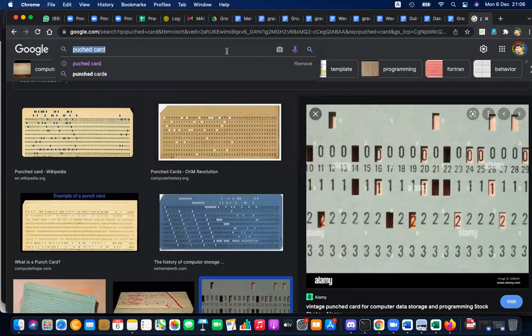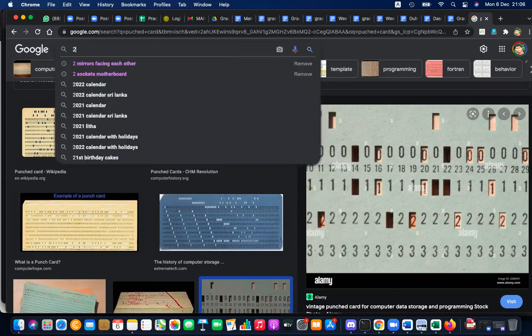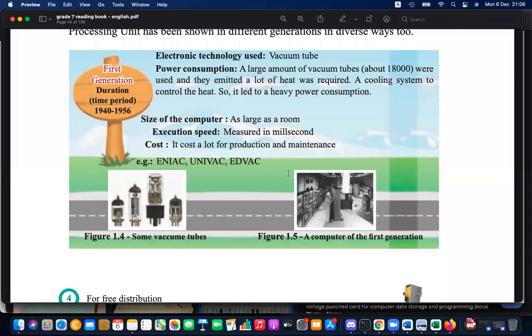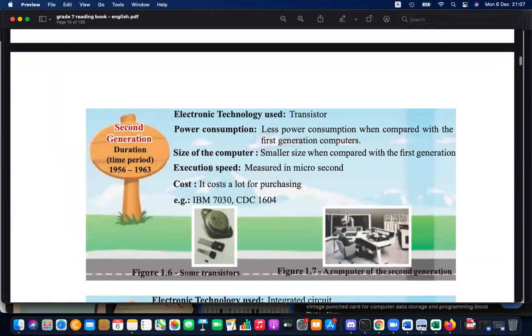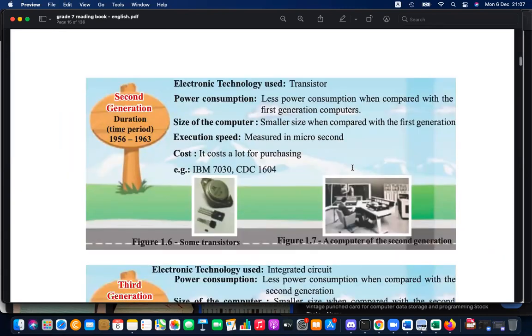The monitor came later, right? You can see second generation computers. Here you can see this is actually large. You can see the vacuum tubes and all these other things. It's a large room, right? The speed of the computer is measured in milliseconds. Milli means 1 divided by 1000 seconds. Then in the second generation the speed is measured in microseconds.